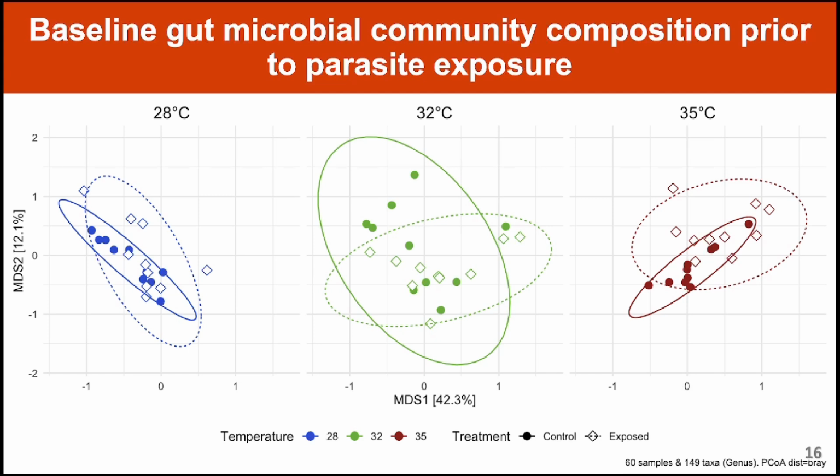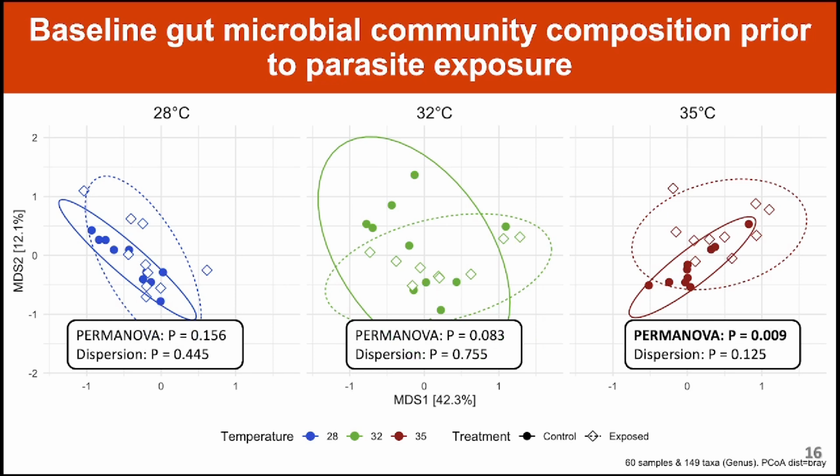And for those of you not familiar with these plots, the closer the points are to each other indicates that microbial communities of those samples are more similar to one another, and if the points are further away, that indicates that the communities are more different. This figure is only showing the results for a baseline sampling time point prior to parasite exposure. And PERMANOVA tests did not find statistical differences between the centroids of the treatment groups within 28 and 32-degree water temperature groups prior to parasite exposure.